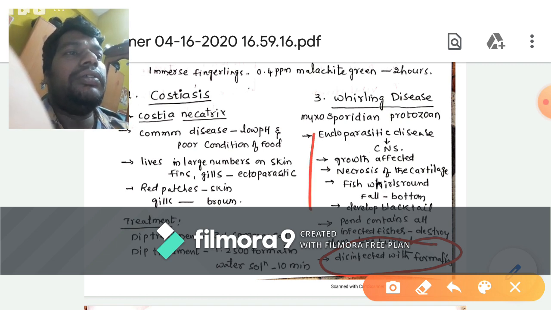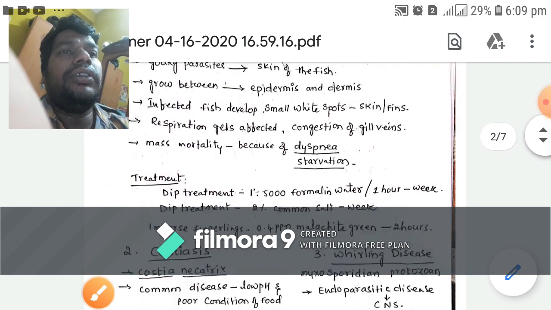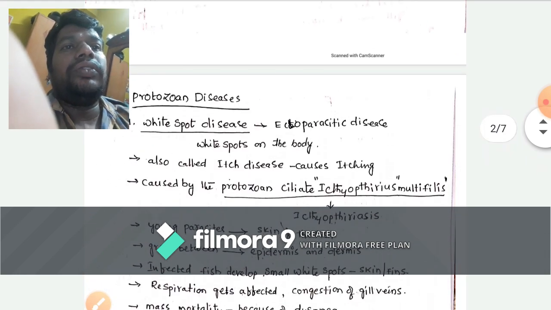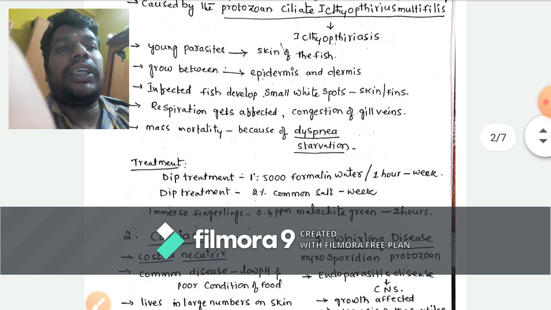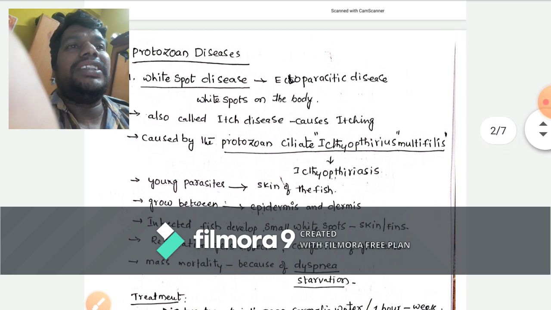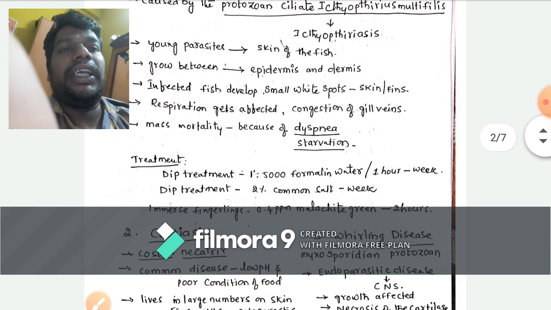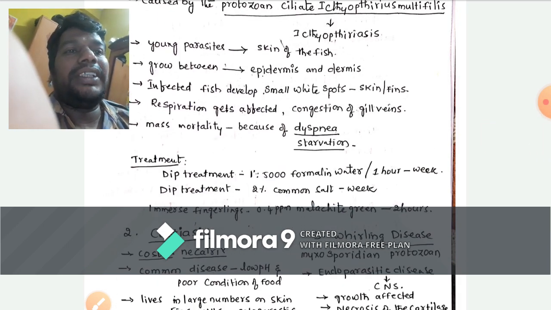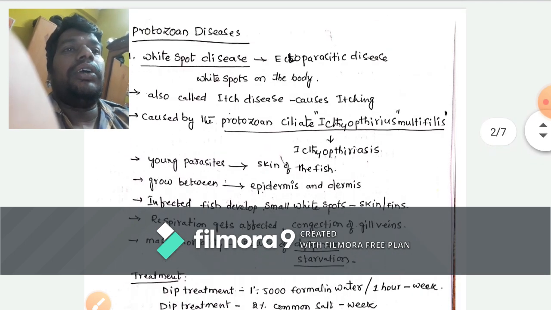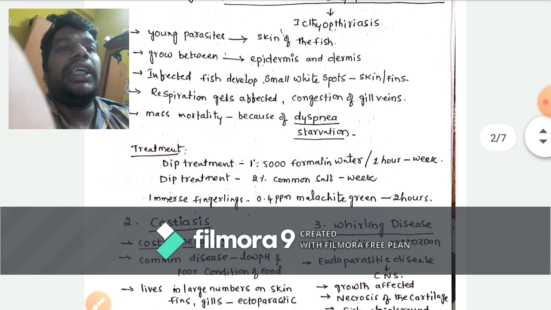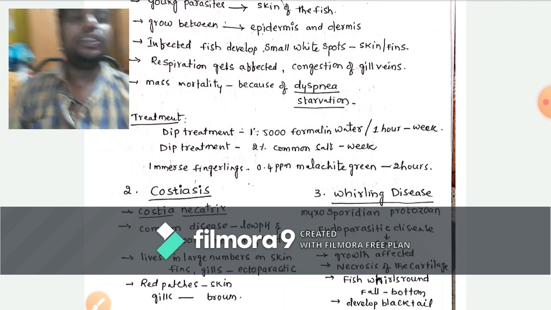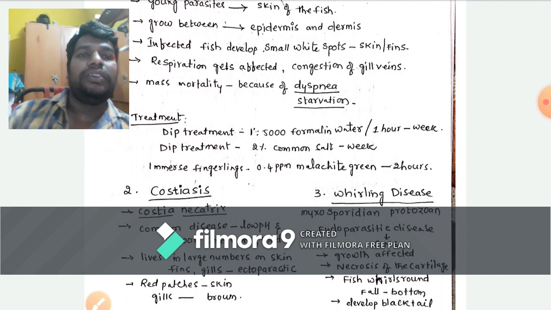So these three protozoan diseases: white spot disease, costiasis and whirling disease. The first one, white spot disease, is an ectoparasitic disease, and costiasis is also an ectoparasitic disease, and whirling disease is an endoparasitic disease. White spot disease is present on the skin and gills, costiasis is also present on the skin and gills, and whirling disease is present in the central nervous system.